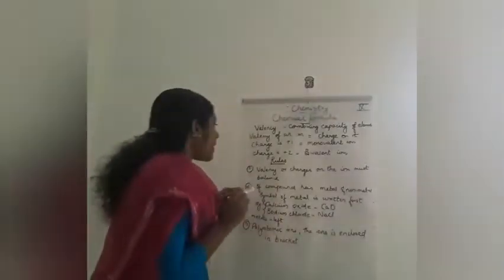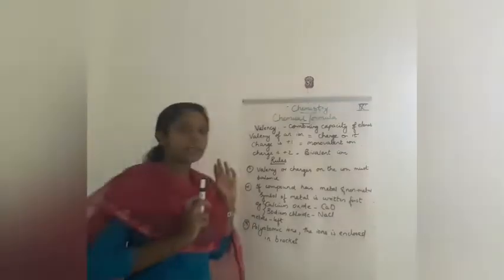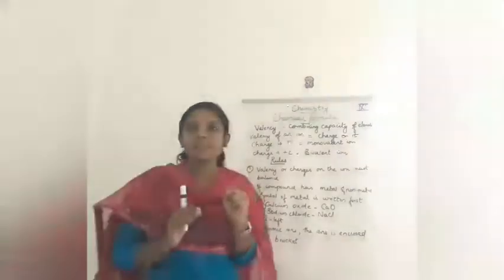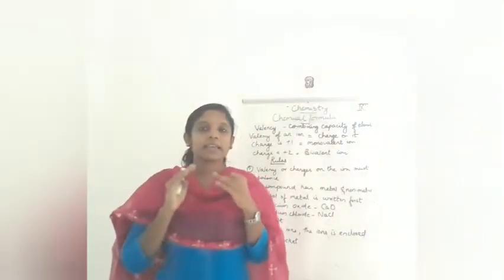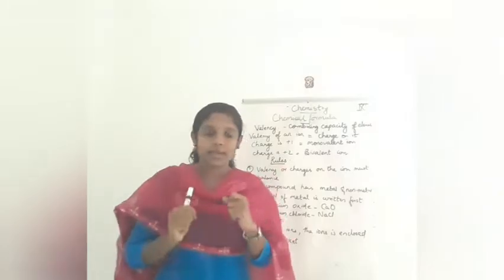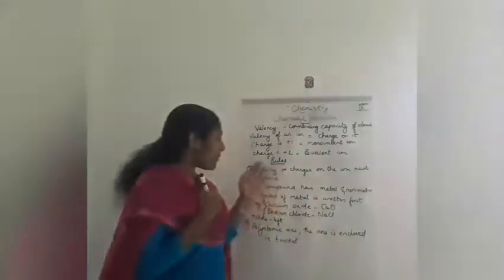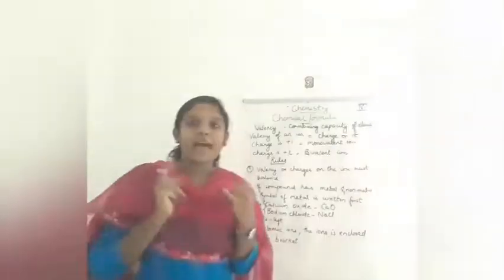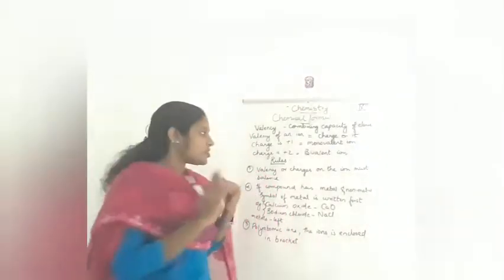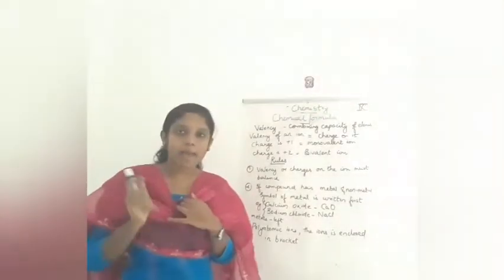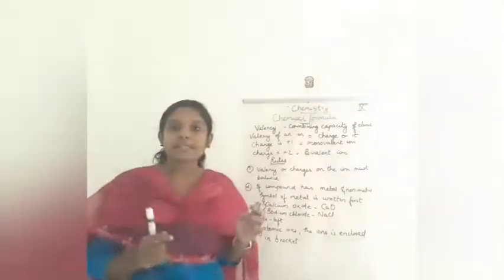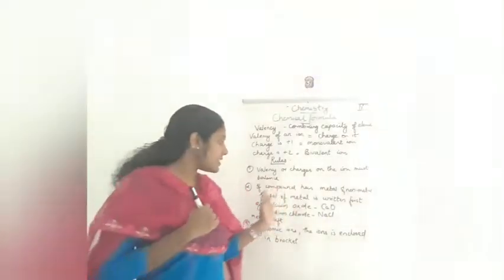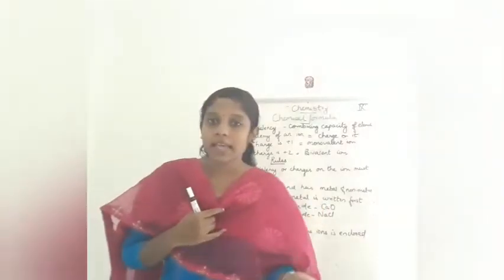Now, what are the rules for writing the chemical formula? The first rule is that the valency, or the charges on the ions, must balance. When you learn how to write the chemical formula, you will understand how we balance them. Second, if a compound has a metal and a non-metal, we write the symbol of the metal first and then the non-metal.